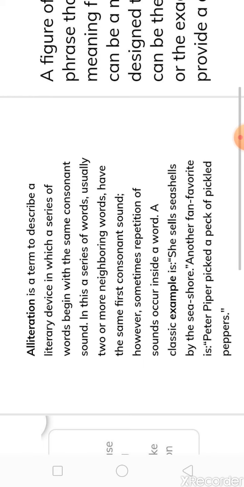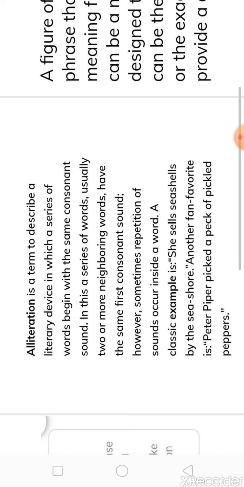So if you get a sentence like this, then you can quickly make out that the figure of speech is alliteration. For example, the crowd cheered when the champion hit the challenger with a chair.